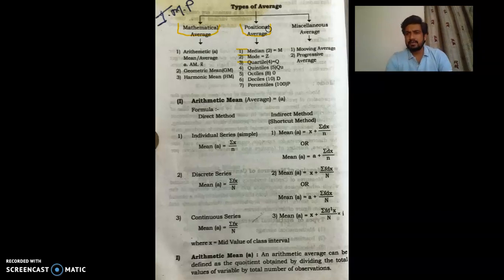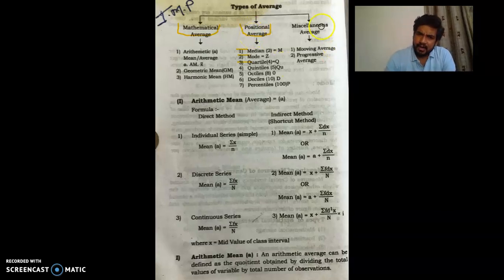We just have to do a simple statistics here, so study a simple statistics here. So this is a positional average, and the third is a miscellaneous average, which is actually what we can say, not a mathematical one, not a positional one, where miscellaneous information is going to be used, that is moving average and progressive average.